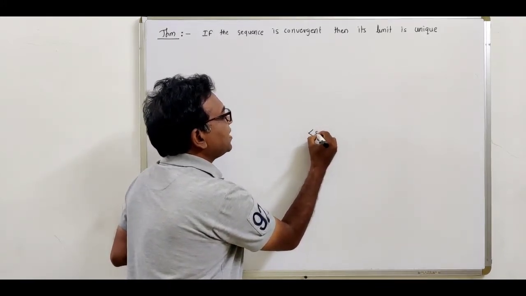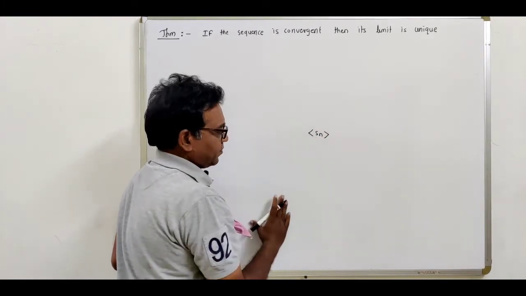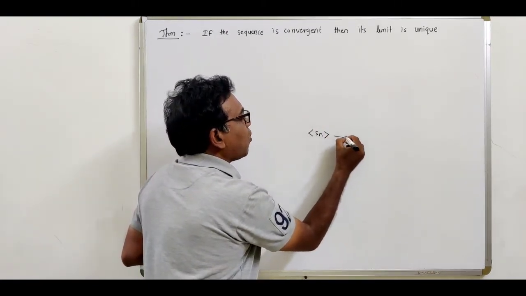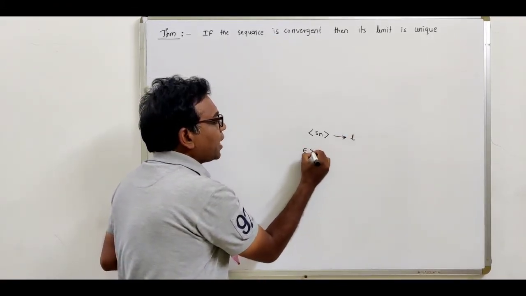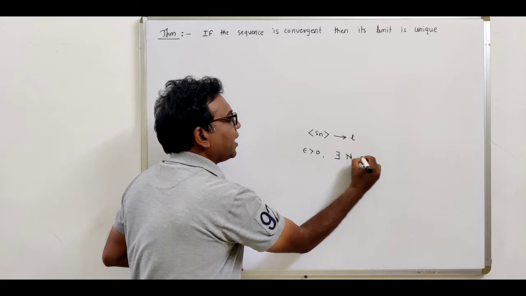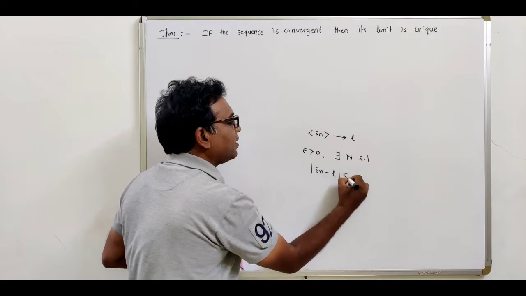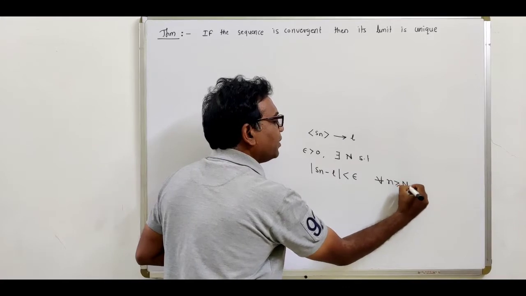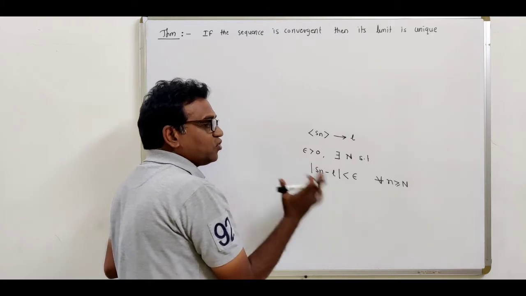Suppose Sn is an infinite sequence of real numbers, then this sequence Sn converges to the limit L means that for epsilon greater than 0 there exists a natural number N such that modulus of Sn minus L is less than epsilon for all n greater than or equal to capital N. So see, this is the definition of the convergent sequence.